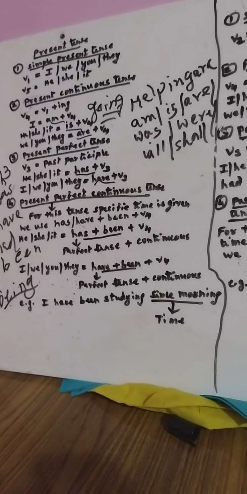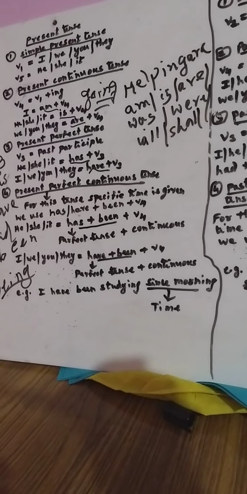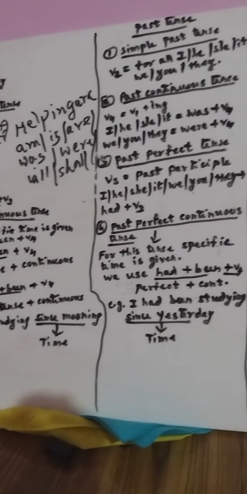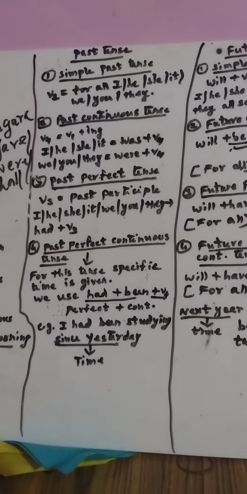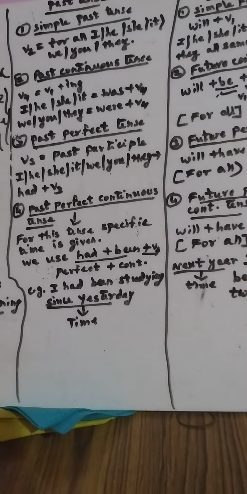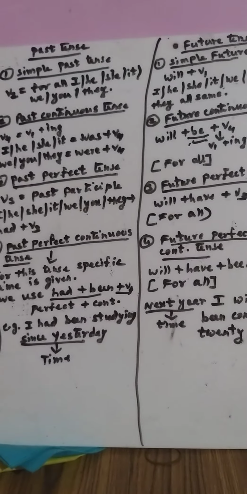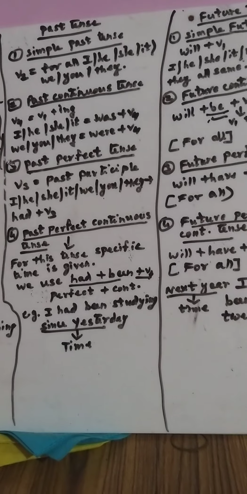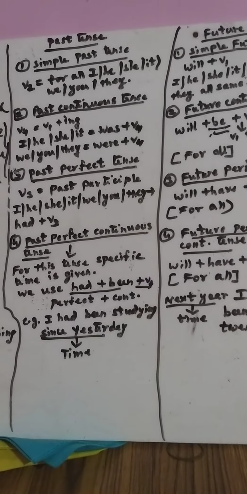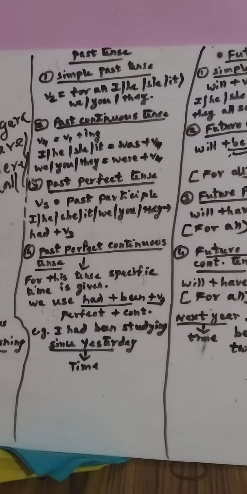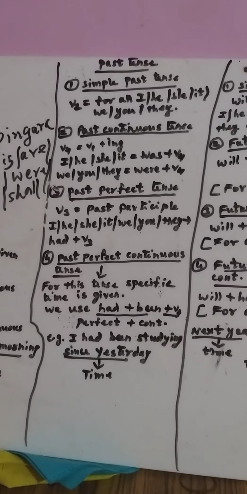For example, when you're writing a report, what is a report? It is like yesterday's news only that is coming. Yesterday, that is your past tense. So your report writing will always be in past tense. But when you're using speech, like how I am talking, I'll be talking to you in the present tense. Accordingly, you will be writing. Think properly in which state you are, how you are writing, how you are speaking. When you have learnt all this, I don't think any difficulty will be there. The rest of the grammar is based only on this. Thank you.